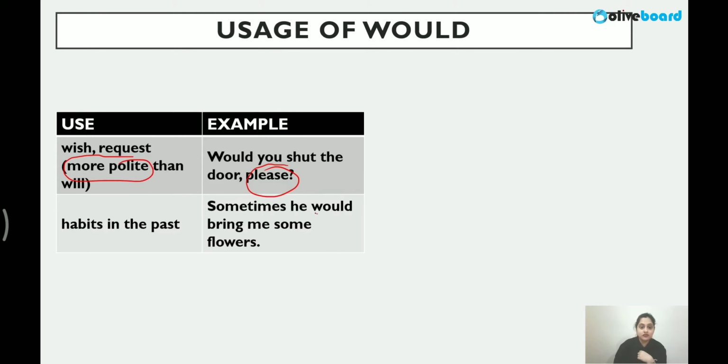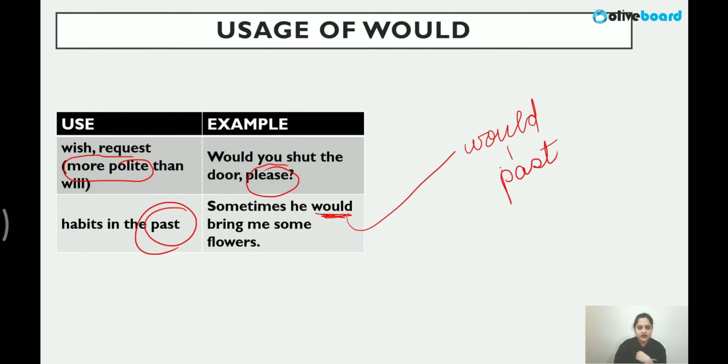Sometimes he would bring me flowers. Very important. Would is also for past habits. Past, right? Would is also used for past habits, right? Like if I say could, that is for past possibilities, right? If we say past possibility, could, right? And if we say past habits, we use would, right? Very important. Again, some minor point, but important here. You will see how we use it in questions also. Right? These are very, very simple things, right?